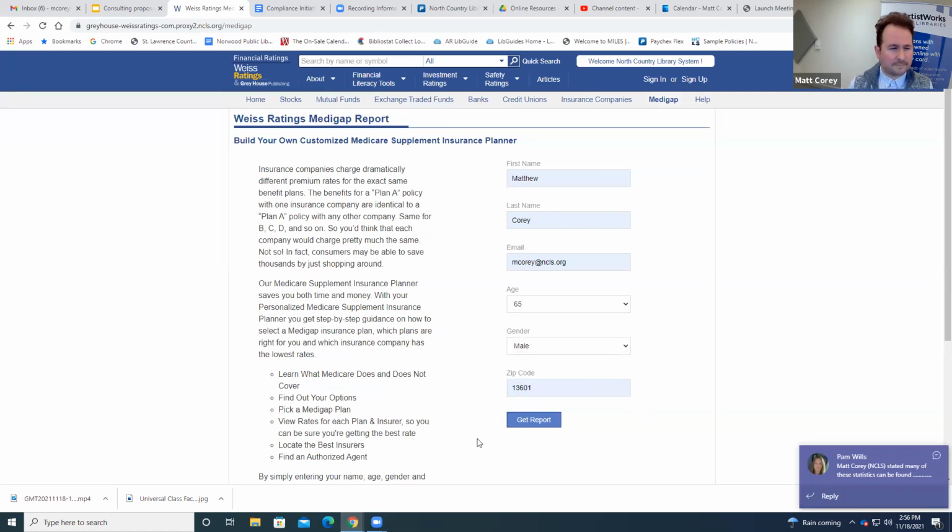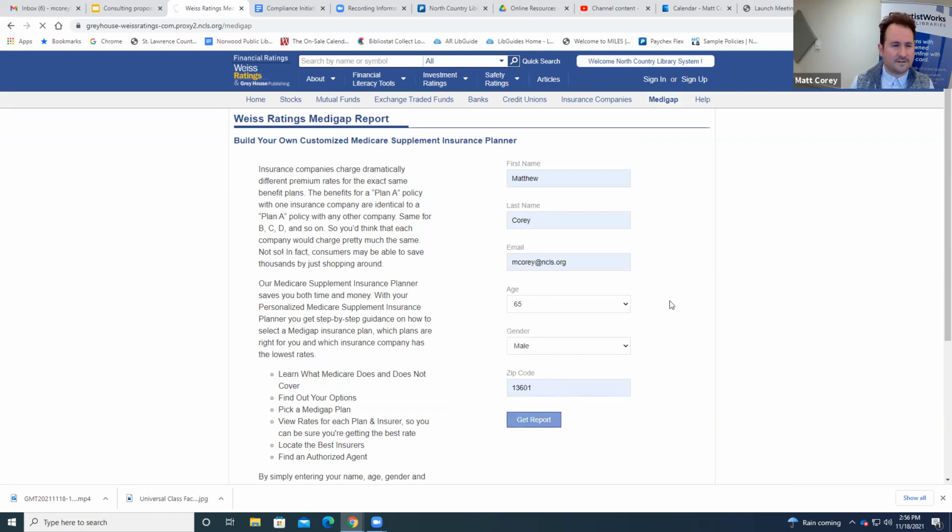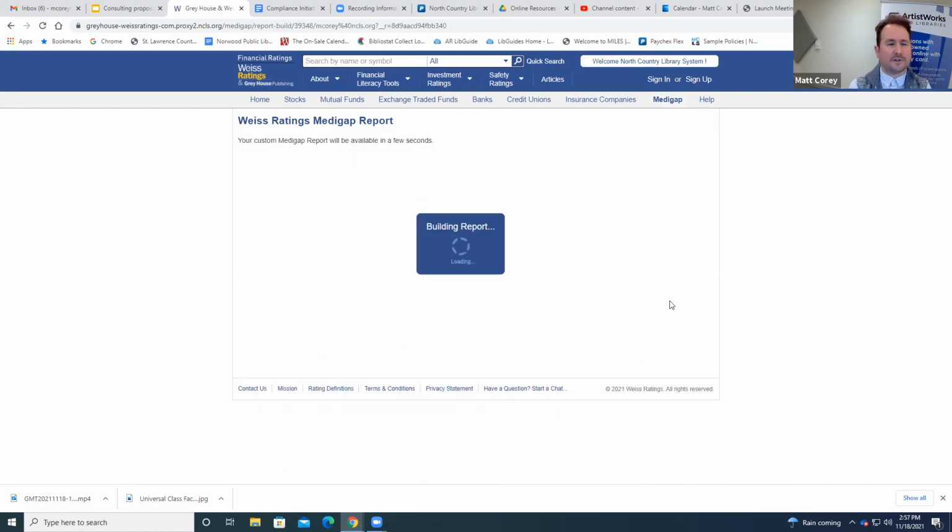So basically this is your Medigap coverage report, right? So for people seeking Medigap, we're going to go ahead and get the report. I just put my age in as 65, obviously, just to see what we've got here. Now it's building the report, and I think this takes a little while, and it'll actually spit out a PDF.